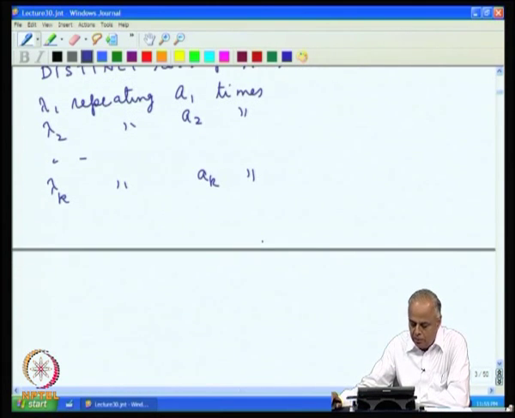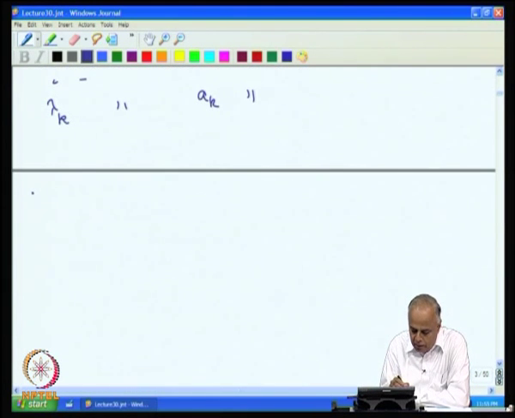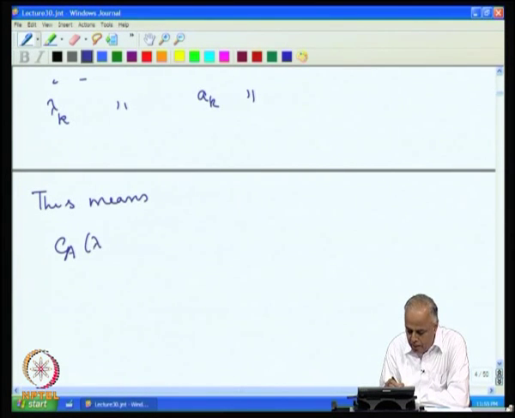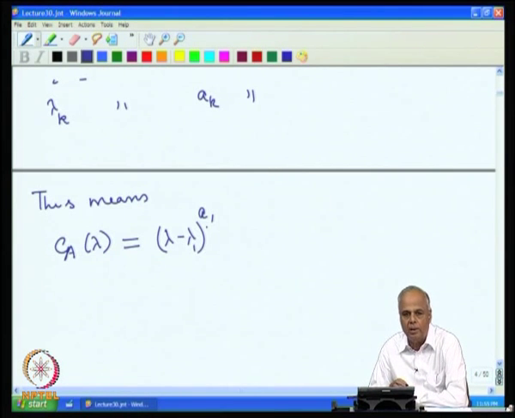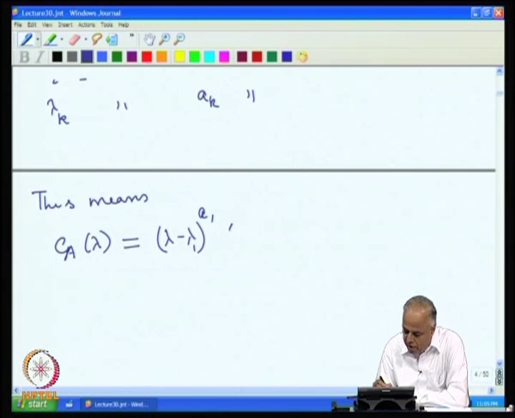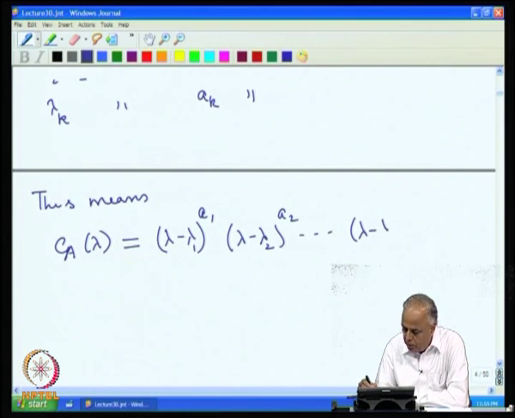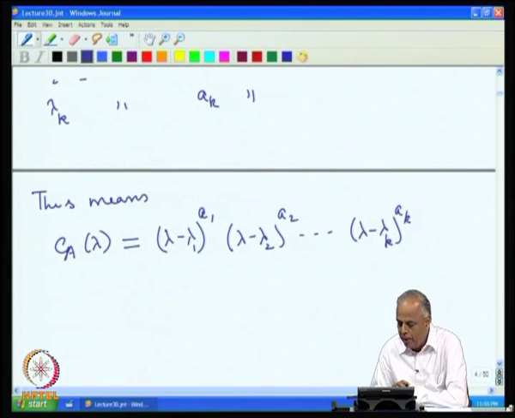What does this mean? This means the polynomial c_A(lambda) can be factored as follows. Lambda minus lambda 1 to the power of a1 is a factor, lambda minus lambda 2 to the power of a2 is a factor, lambda minus lambda k to the power of ak is a factor.